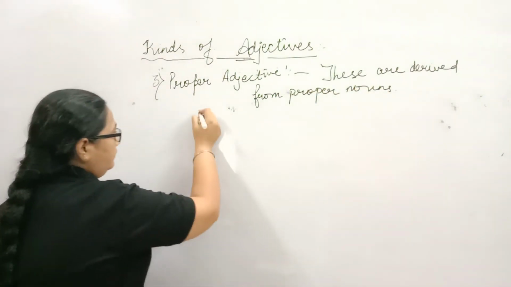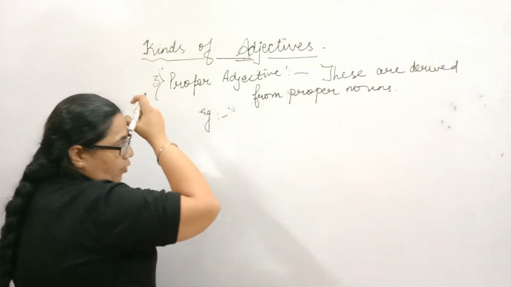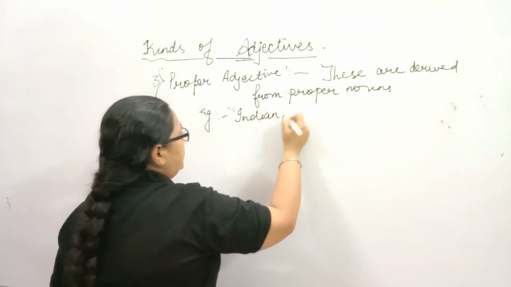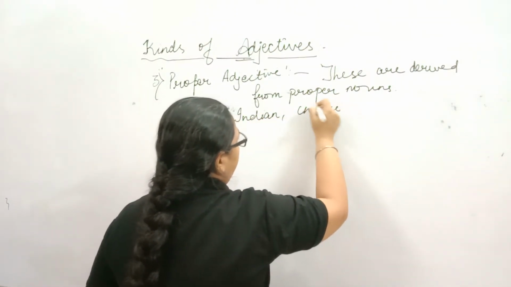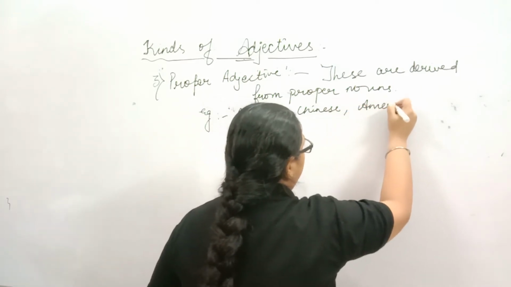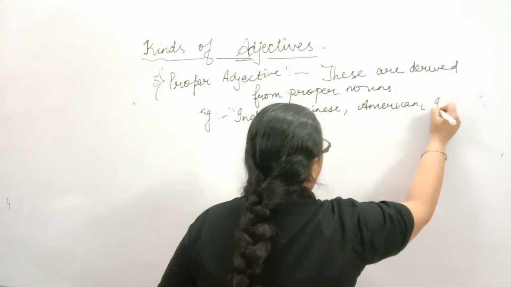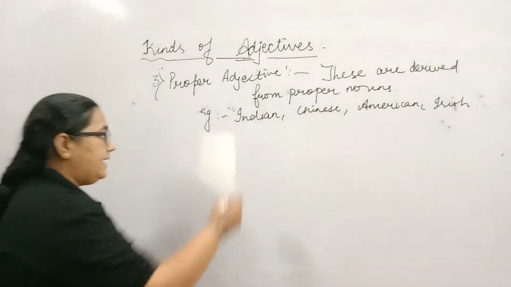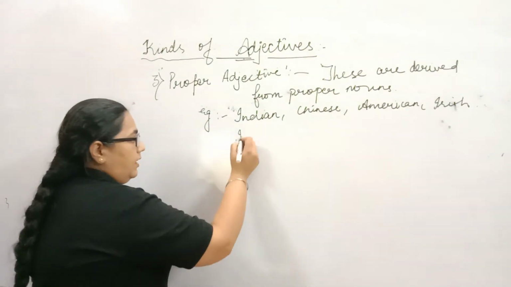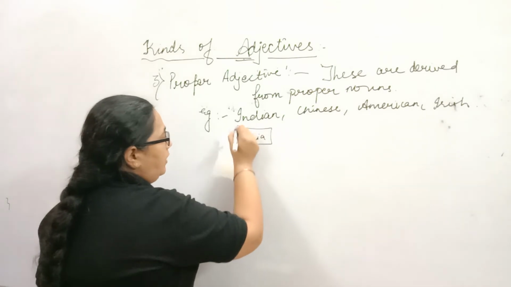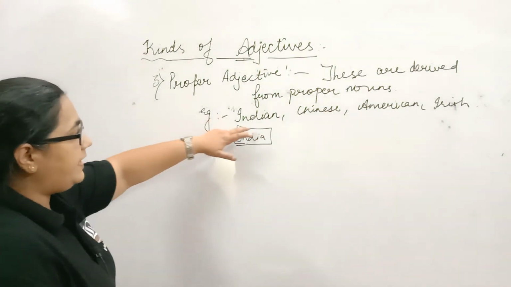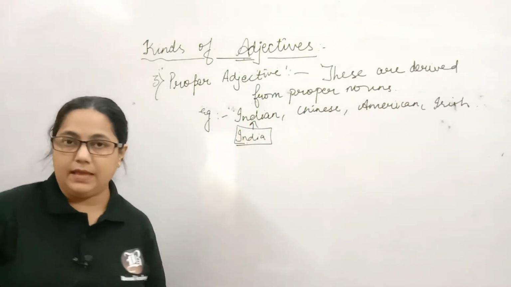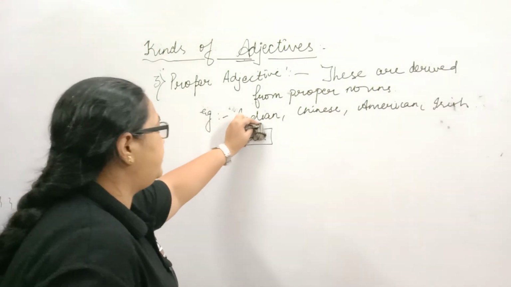Example. Let's take an example of a proper noun of place. Indian, Chinese or American, Irish, anything. These are all kinds of proper nouns. India is a proper noun, but when I use it as an adjective, it becomes Indian. So Indian over here is a proper adjective.